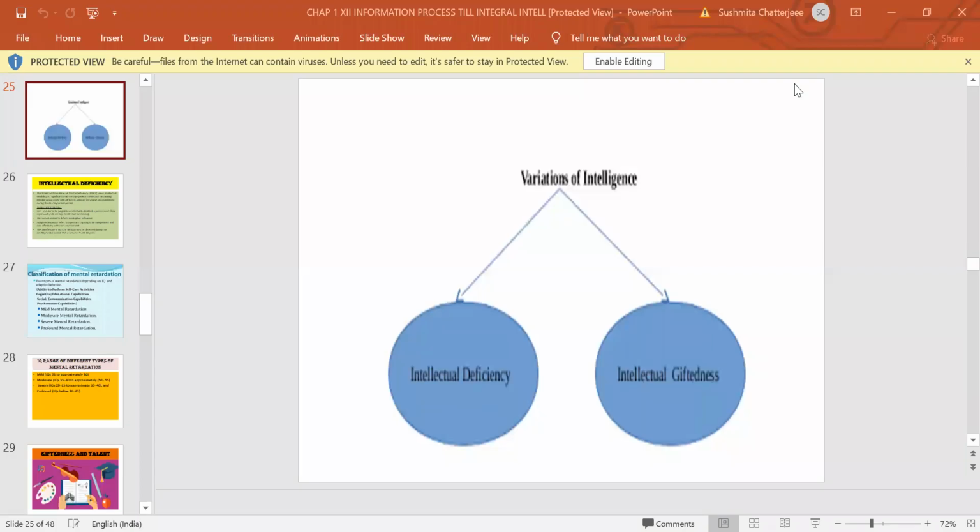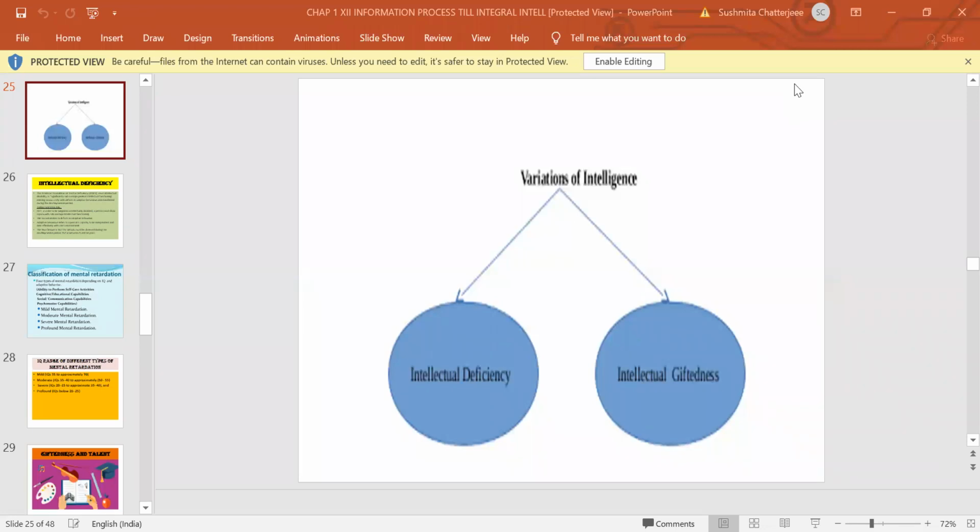Variations of intelligence, as you can see from this particular flow chart, comprise two things. One is intellectual deficiency and the other is intellectual giftedness. So today we are going to discuss intellectual deficiency. There are certain people who are gifted and creative, but there are children who face difficulties in learning even simple skills. So these children show intellectual deficiency.